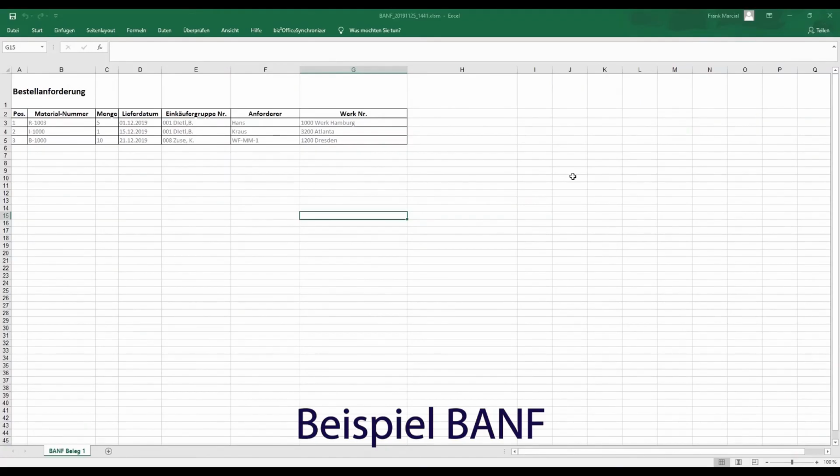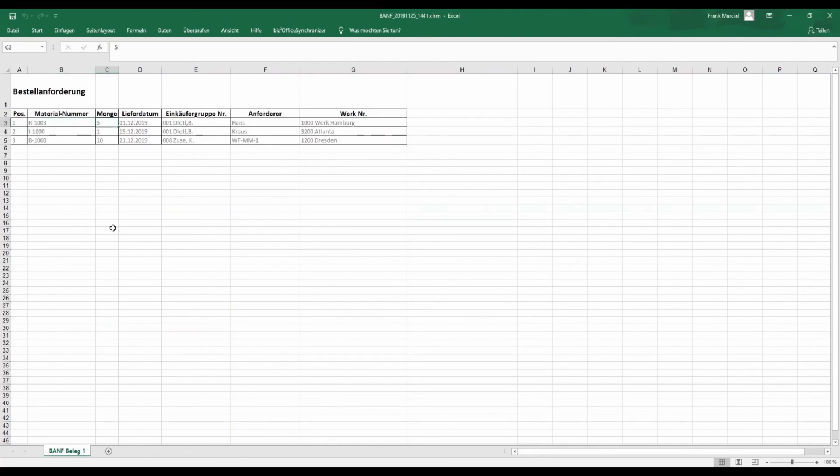The next example of direct processing of Excel files towards SAP is now the example of a purchase requisition. Here, an Excel file is used to generate and coordinate a purchase requisition. Let's do this as an example so that we can also change it in real time. For example, let's use specific values like 10, 20, and then 30, in terms of the overall quantity.